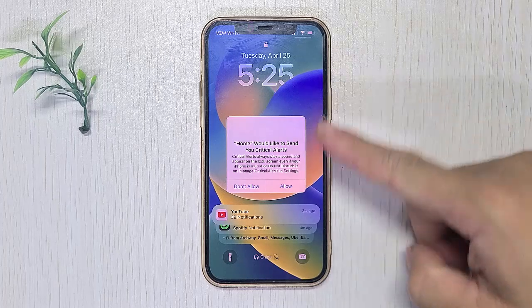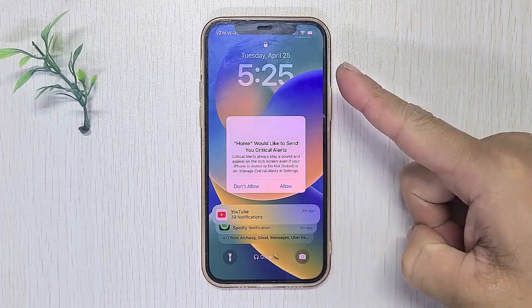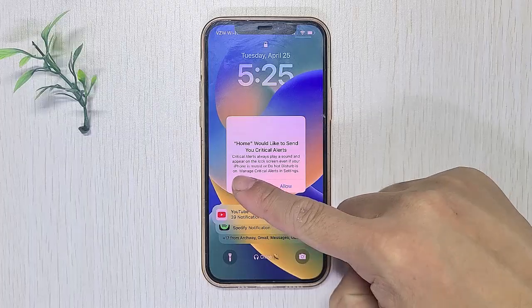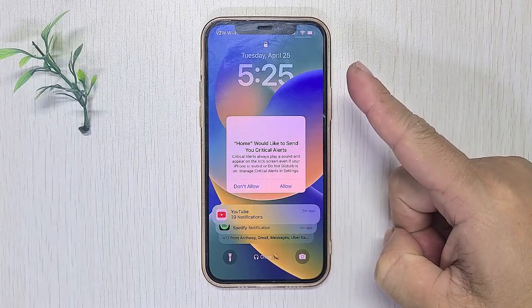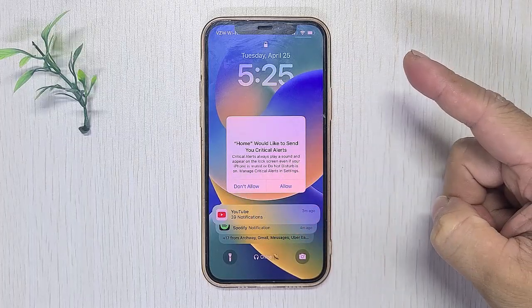Have you ever faced this major headache with your iPhone, with this Home Critical Alert showing on? It's totally unresponsive. Here, you can learn a fix.